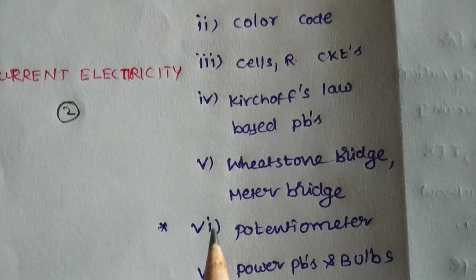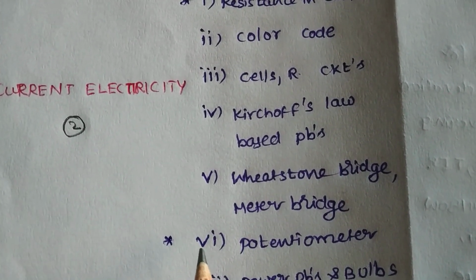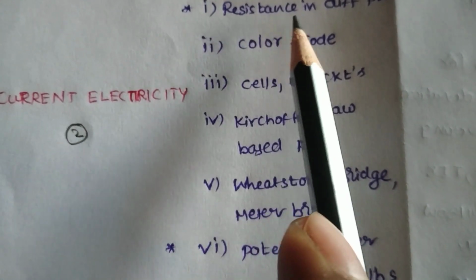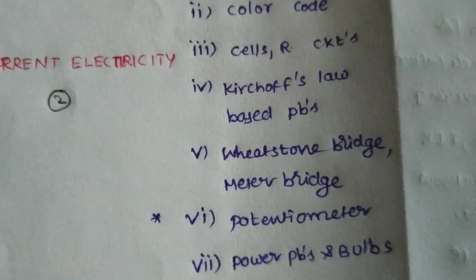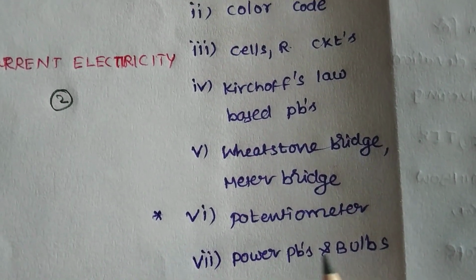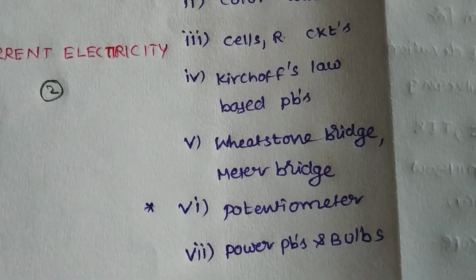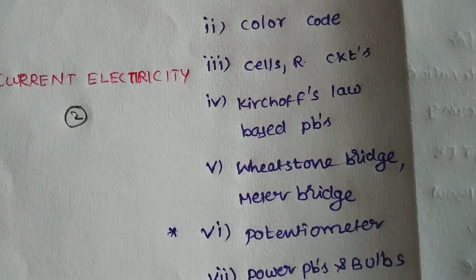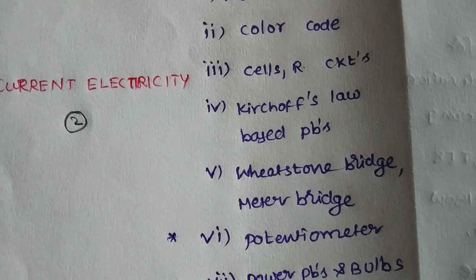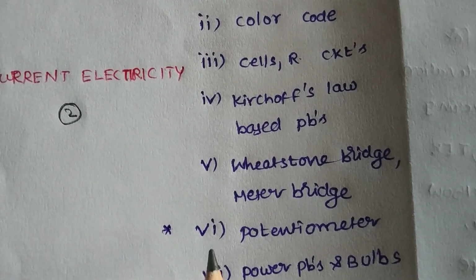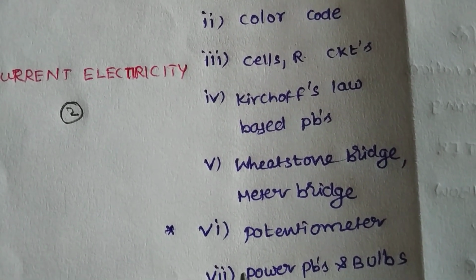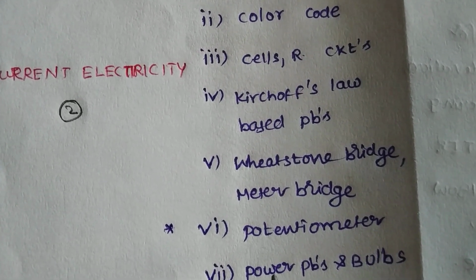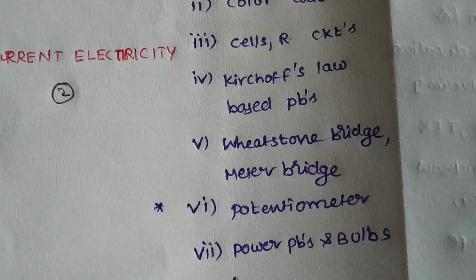And potentiometer. The star indicates the number of times repeated. Here also, resistance problems are repeated the most number of times. Power problems and bulbs problems. Okay, that is about current electricity. You can do one problem compulsorily, and the second one is circuit based, so that you can prepare well. Then you can attempt both, and you can get full marks.